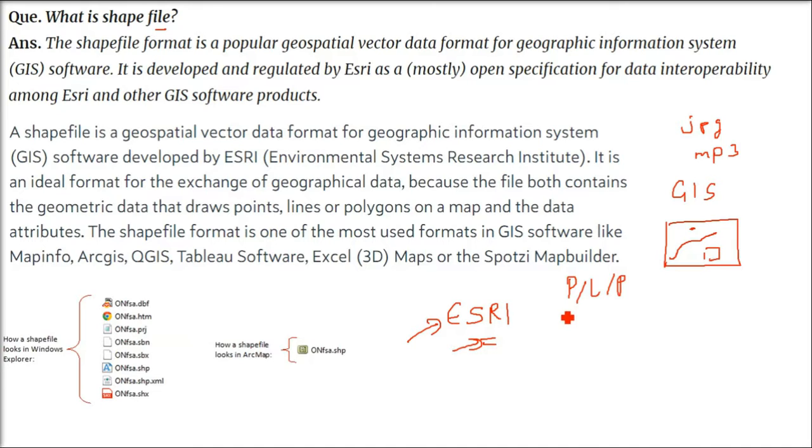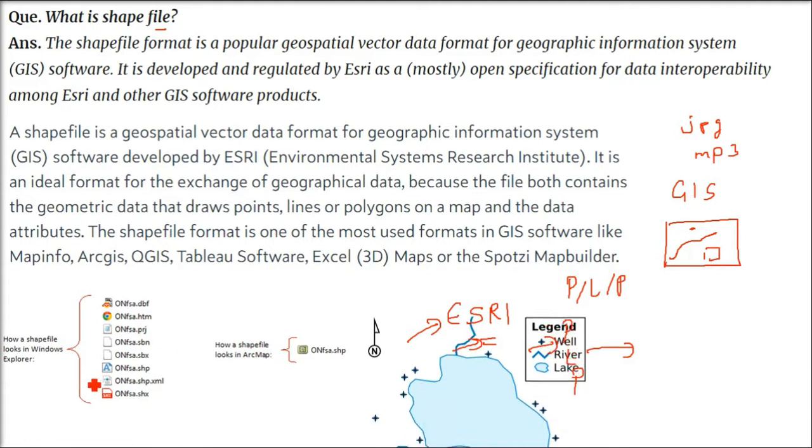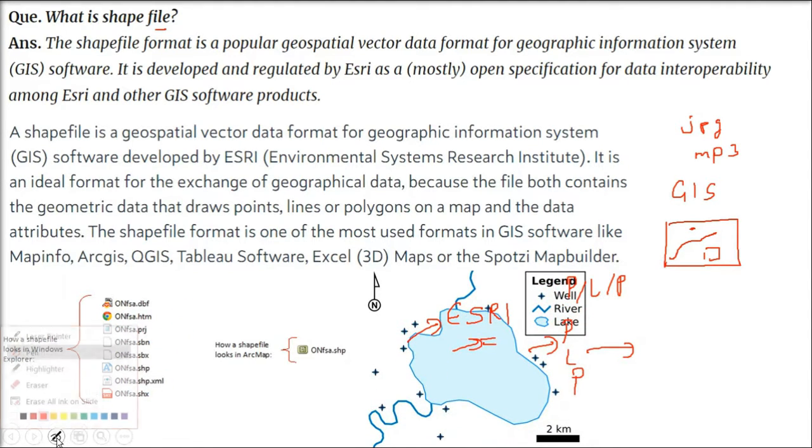Now it has become the default format for vector point, line, polygon representation, because these point, line, polygon can be represented in the form of shapefiles along with the data attributes as well. You can employ the shapefile format in various GIS software like MapInfo, ArcGIS, QGIS, and various others.